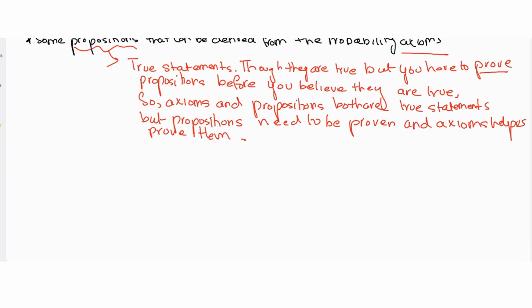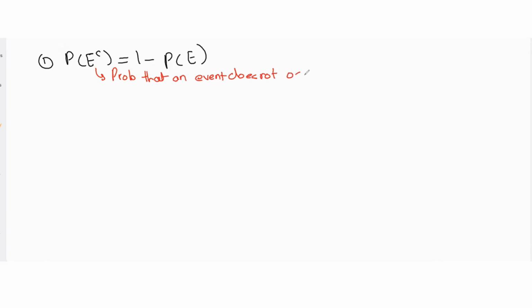Now let's look at the first proposition. The first proposition is that probability of E complement is 1 minus probability of E, which is the complement rule. In words, the probability that an event doesn't occur is 1 minus the probability that it does occur.